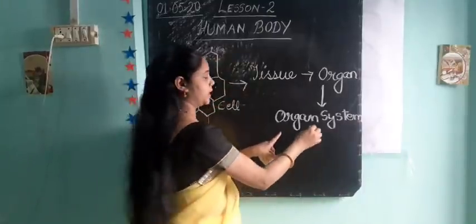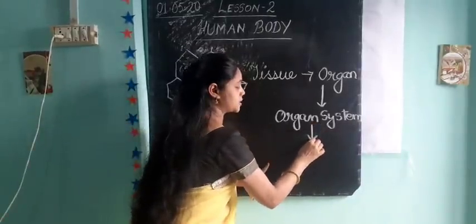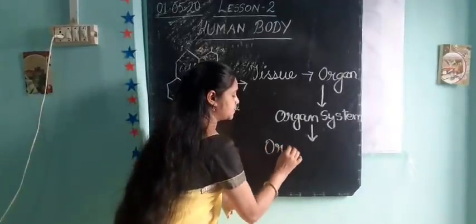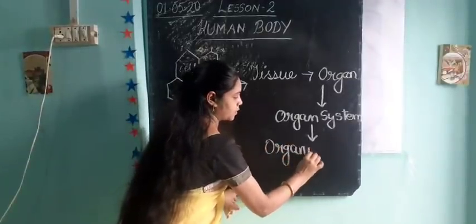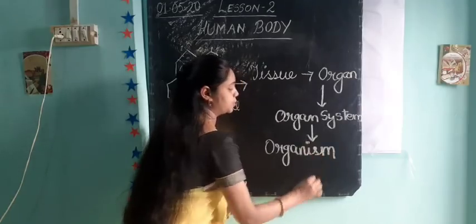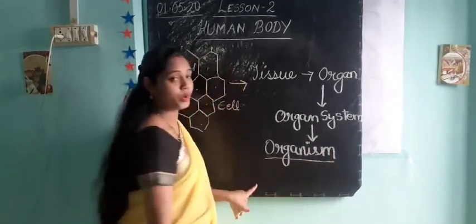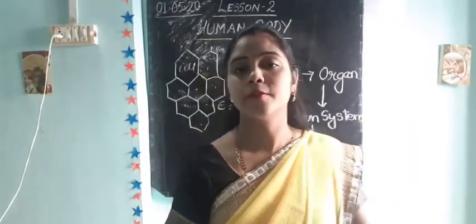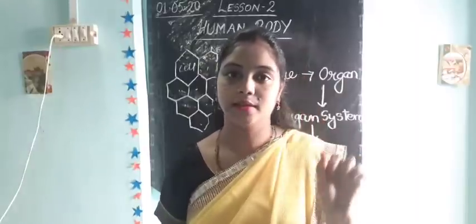And many organ systems join together and form the organism, that is the human body. So our body is formed from a small cell.